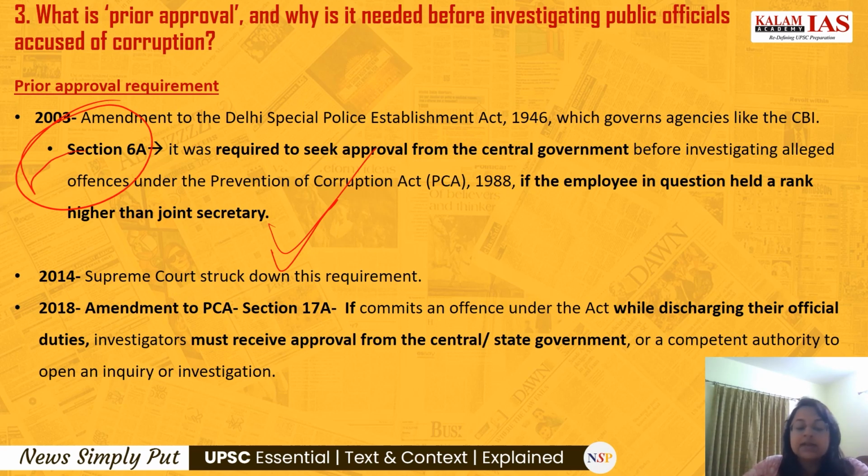It said that if one commits a crime under the Act while discharging their official duties, then investigators must receive approval from the central or state government, or any competent authority concerned, to open an inquiry or investigation in that case. So here the condition was that the officer has to be in his official duty.